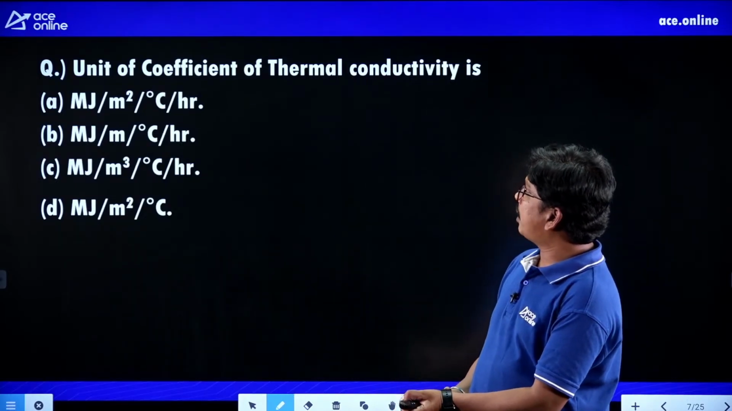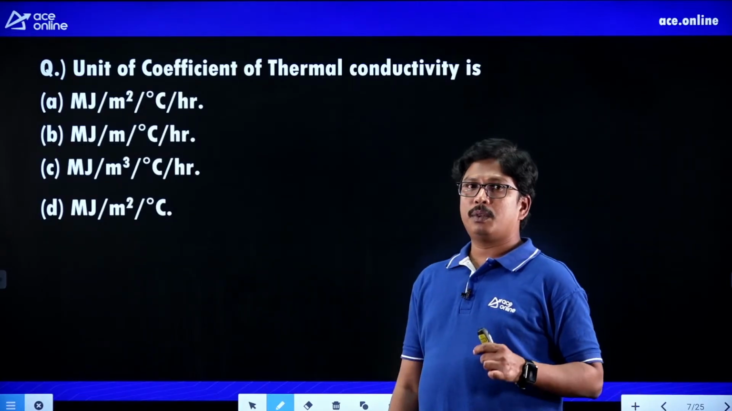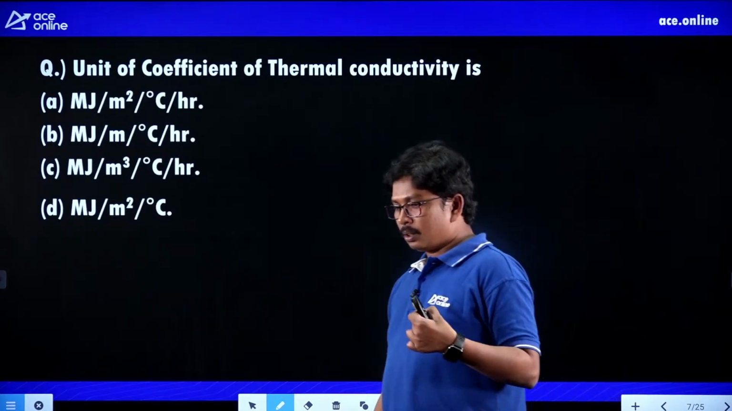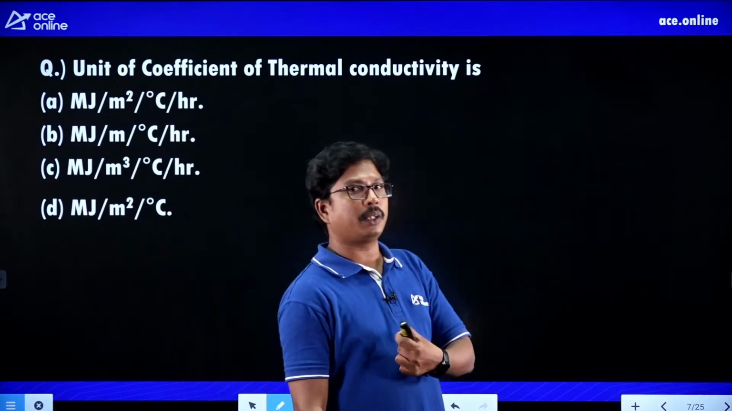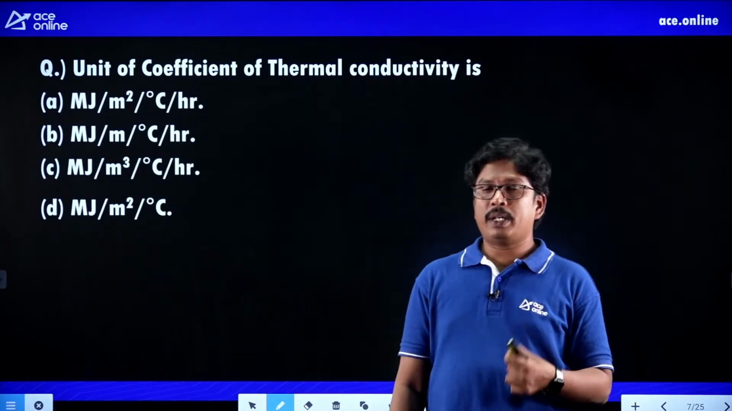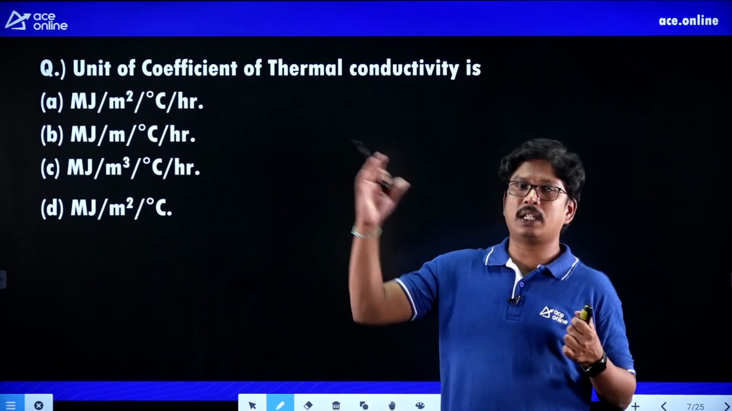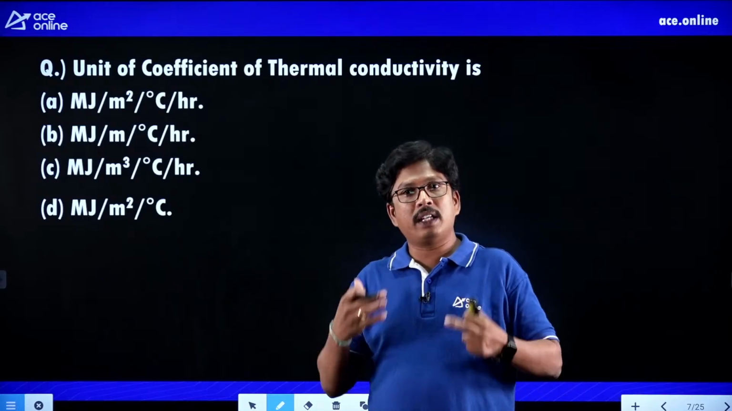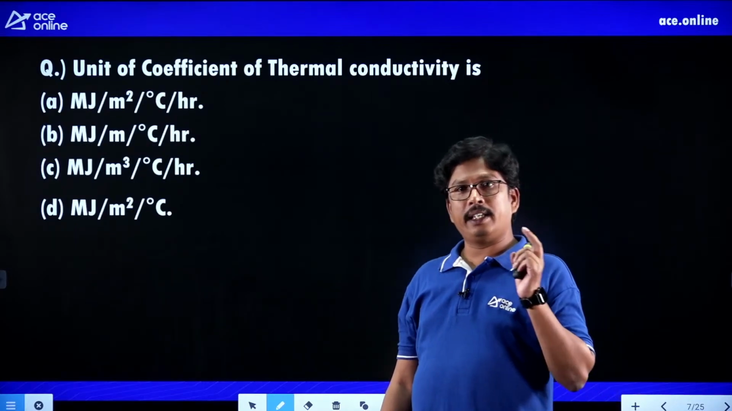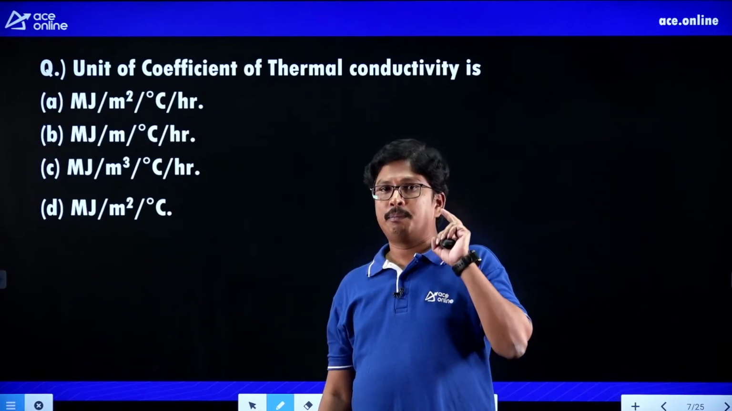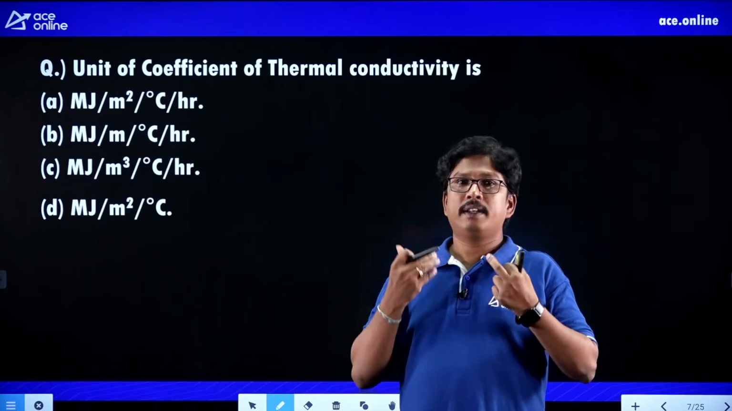The unit of coefficient of thermal conductivity. What is the unit of coefficient of thermal conductivity? What about thermal conductivity? Whatever element you take, the heating element should have high thermal conductivity. Whenever the element has high thermal conductivity, it can transfer heat from one location to the other, so it will have a high melting point. Thermal conductivity should be very high, and because of that it can withstand more temperature, so the melting point will be very high.